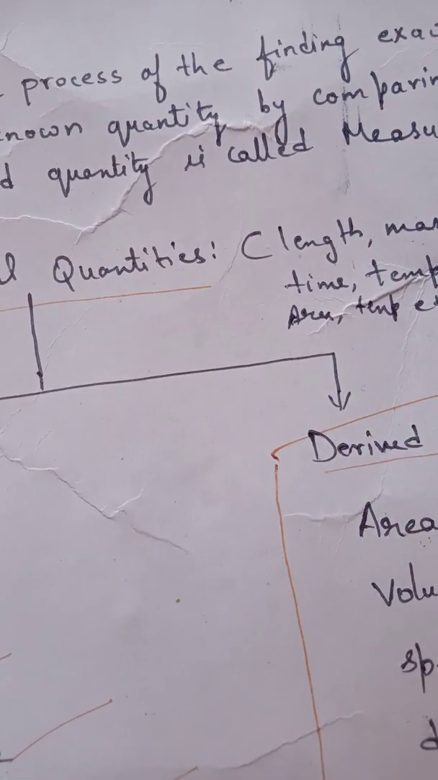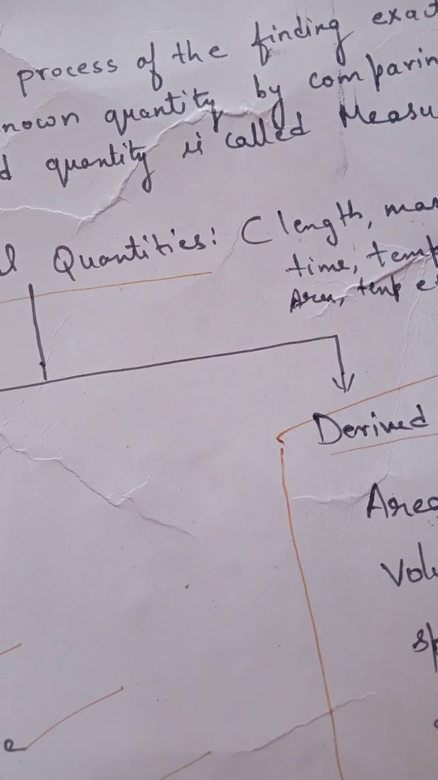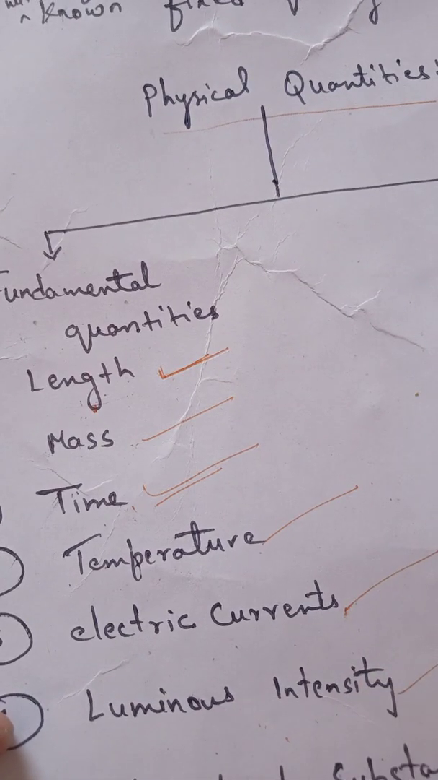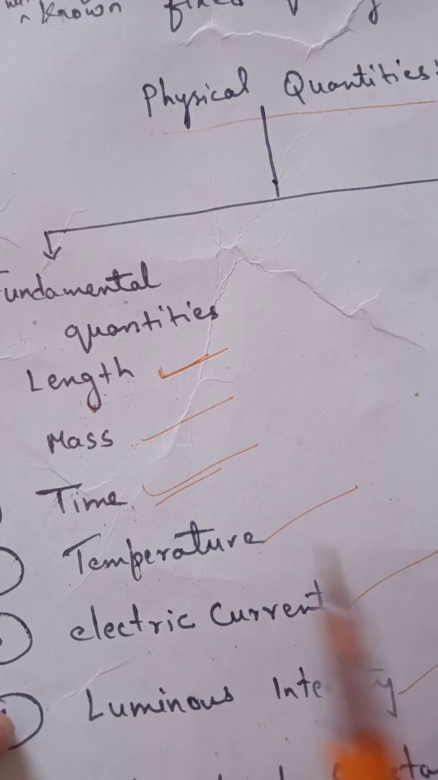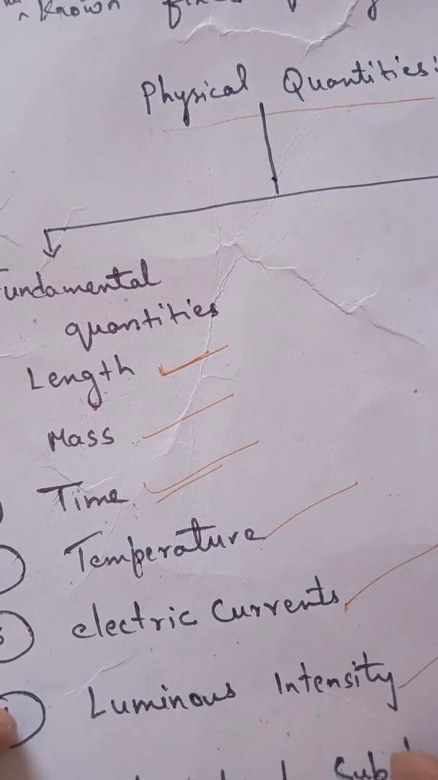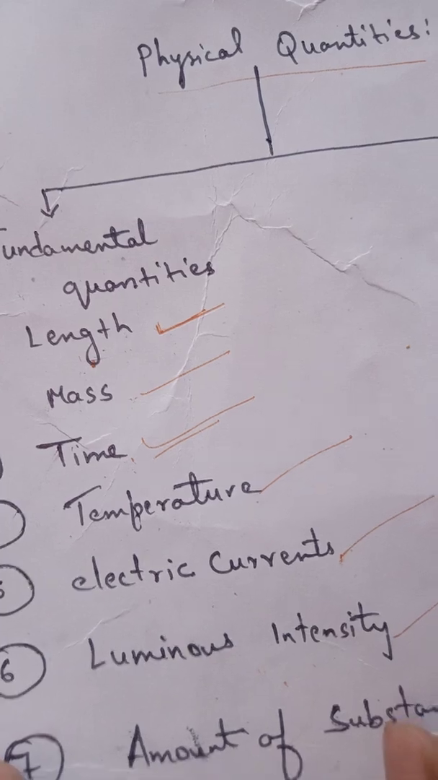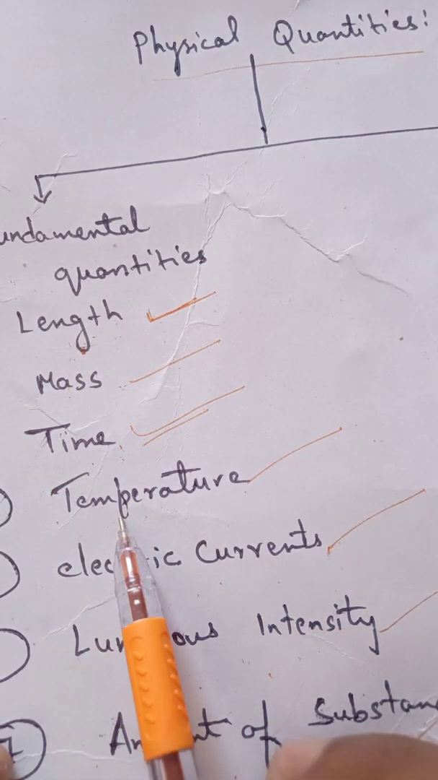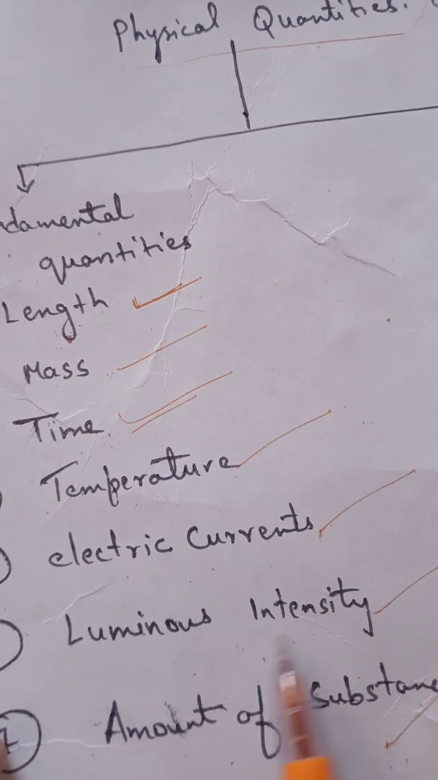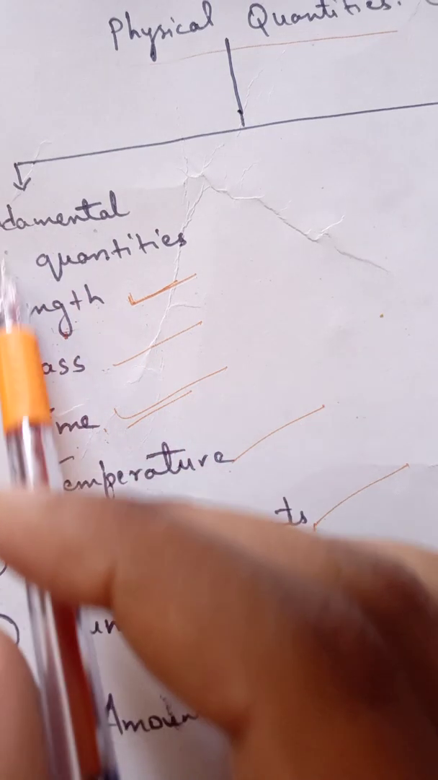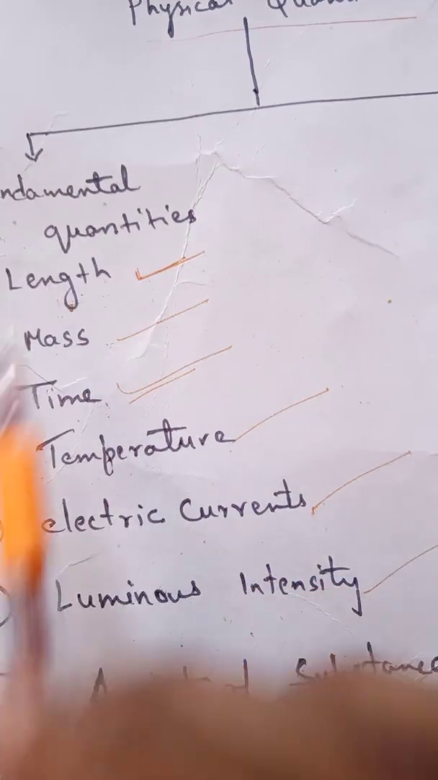Now students, physical quantities have been categorized into two parts. First is fundamental quantities. So students, what are fundamental quantities? Fundamental quantities are independent quantities, meaning they never depend on other quantities. They are unique, they are basic quantities. Here we have 7 fundamental quantities: length, mass, time, temperature, electric current, luminous intensity, and the amount of substance. All these are fundamental quantities. They are independent, they never depend on other quantities.